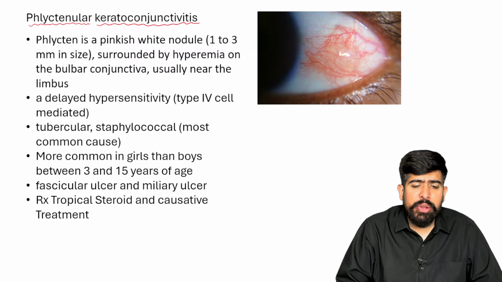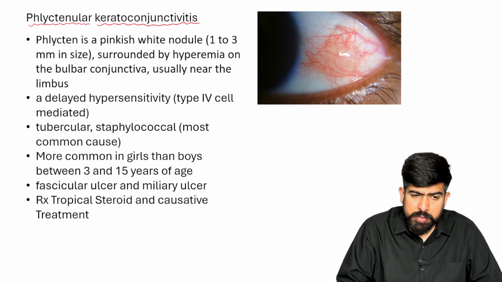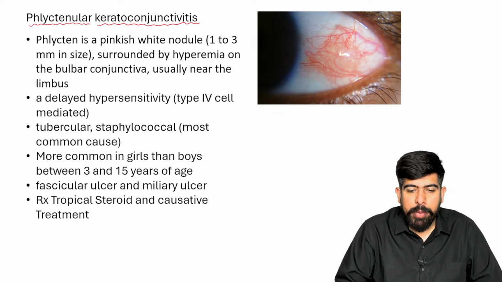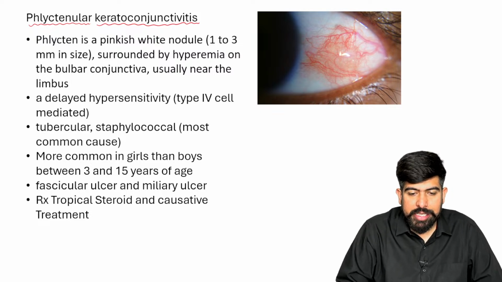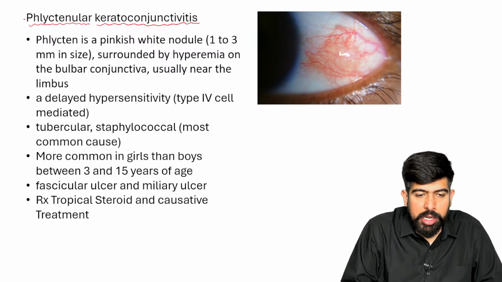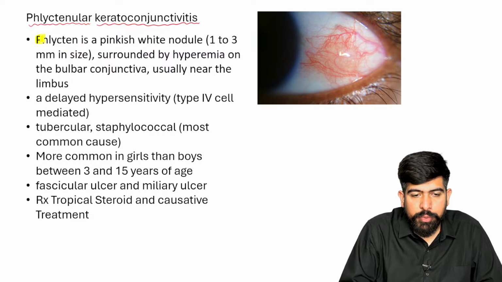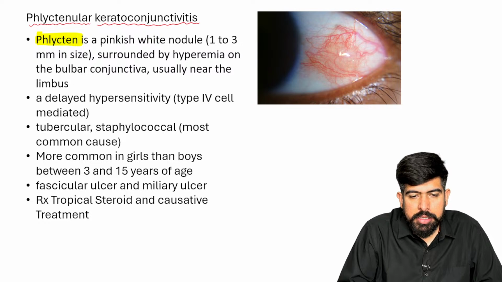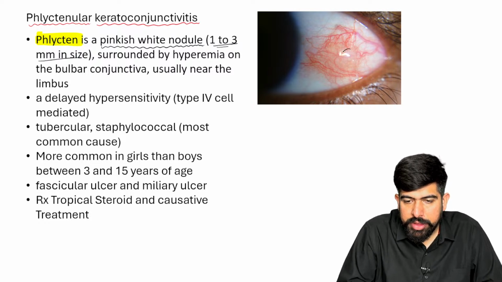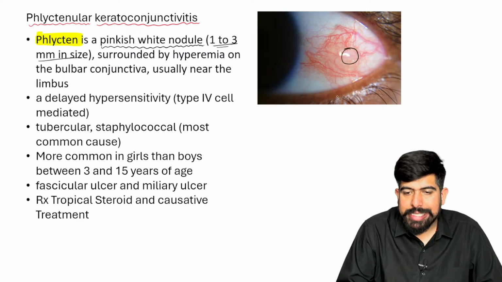So what are the features of this phlyctenular conjunctivitis? Let's start with the first one: what is the phlycten? Please remember, underline this thing, which is very important. The phlycten is a pinkish-whitish nodule, which is 1 to 3 mm in size, right? So you can see this nodule up here.